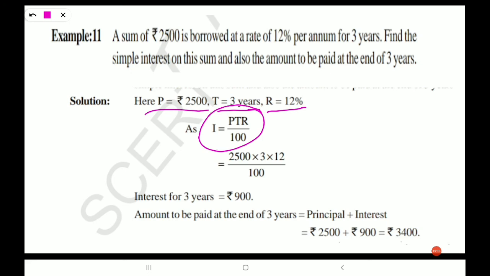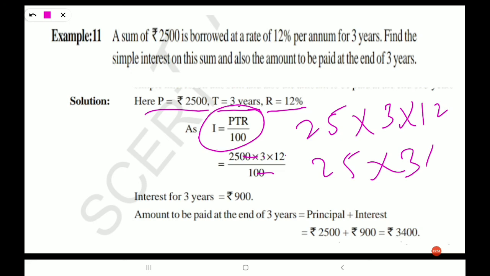Okay, so substitute the values in the formula. 2500 into 3 into 12 by 100. So 2 zeros get cancelled. What is the remaining? 25 into 3 into 12. So 3 into 12 becomes 36.